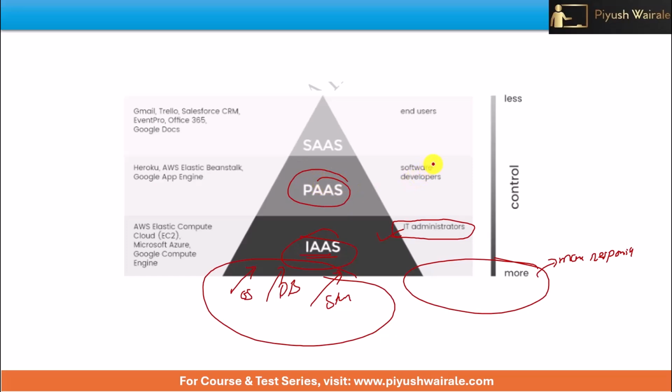Here you can see software developers use this platform, right? And here we have a medium control, and the responsibility is also medium, we can say. Okay. And at the last we have software as a service, so we have less control over the computing power, we can say, our servers. So this is basically for end users.